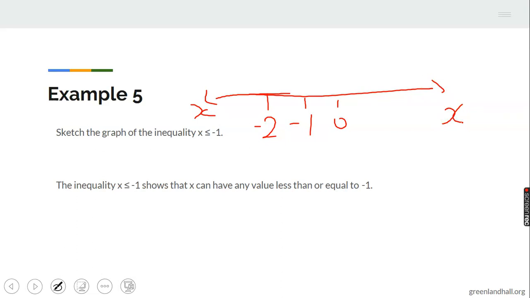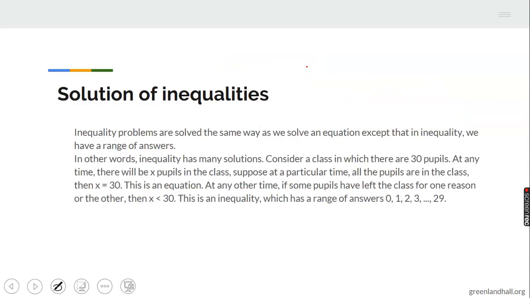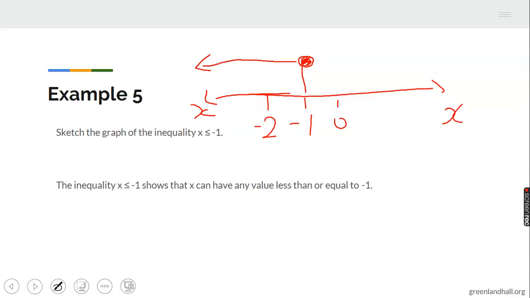Now, numbers less than -1: just take your arrow up, draw it like this, but it's equal to, so you shade the circle. So it's possible it's less than, and it's possible it's equal to -1.